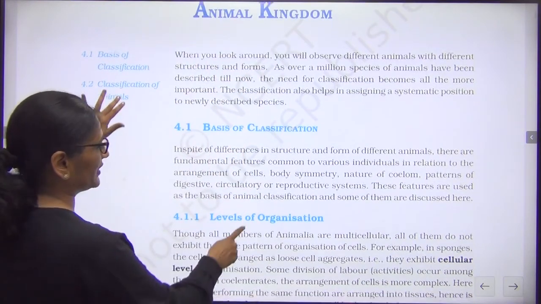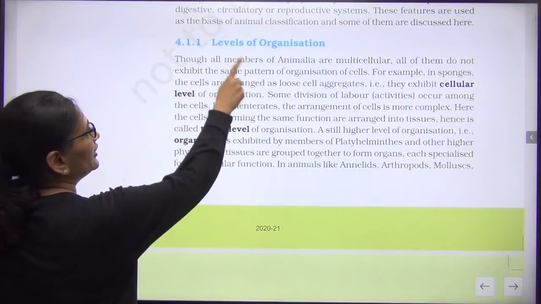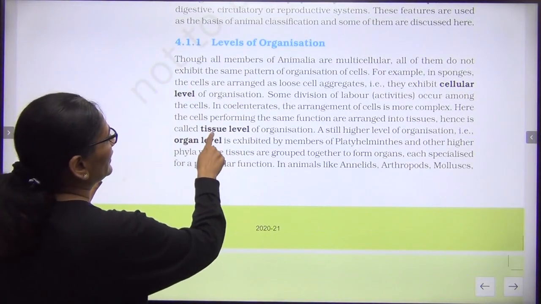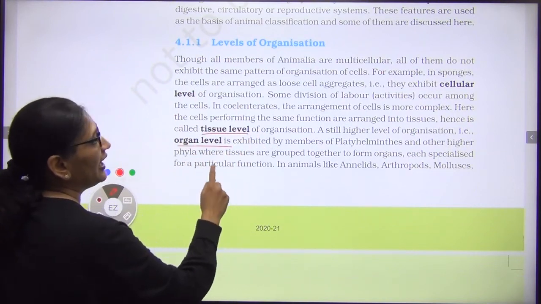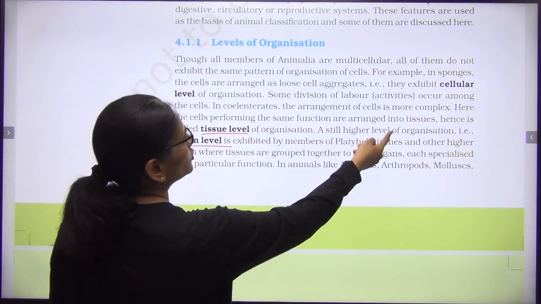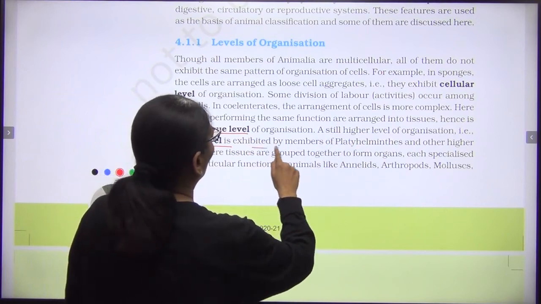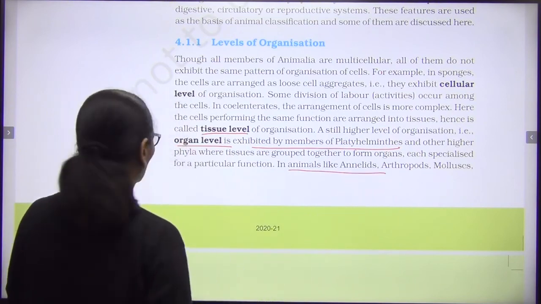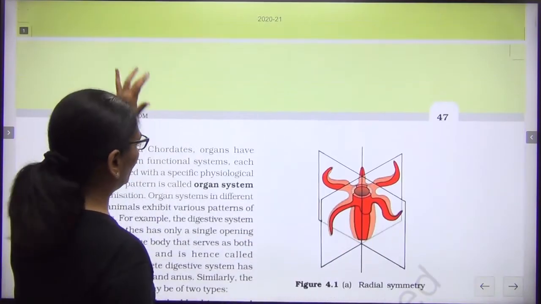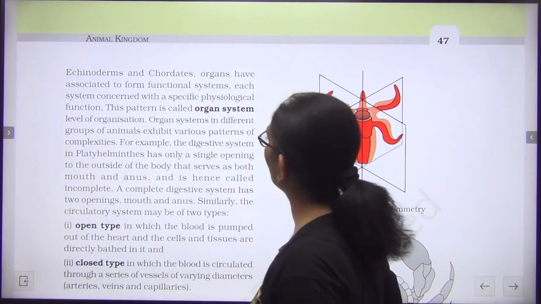First is level of organization. Some of them have tissue level of organization, some have organ level. Organ level starts from platyhelminths, and then in animals like annelid, arthropod, mollusca, it is not organ level but organ system level of development.